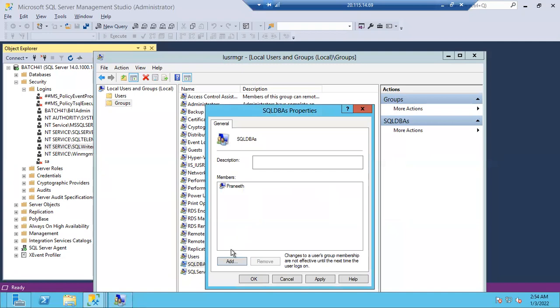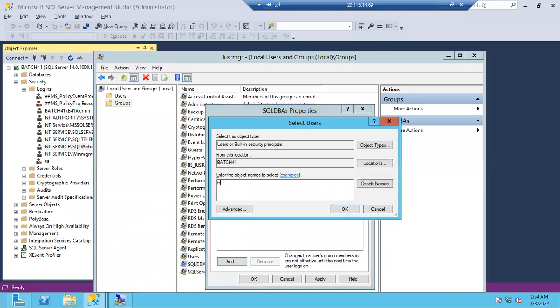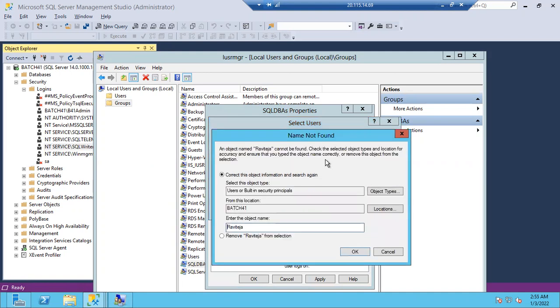What is your name? Raviteja. Add Raviteja. If I click check names, what will we get now? Tell me, guys. Error. We will get an error. Why? Because there is no such user. Raviteja is not created, so definitely we will get the error.